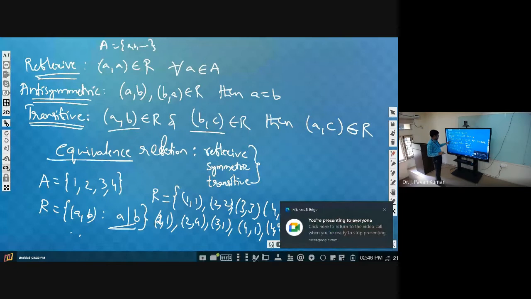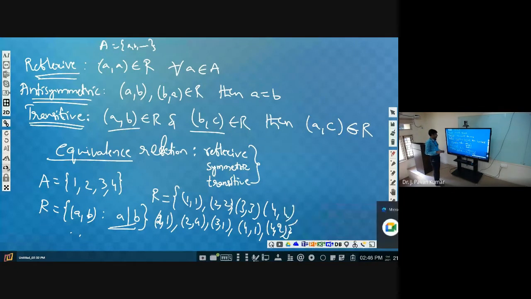Okay, now we have to see whether this particular relation is an equivalence relation or not. How can we determine whether it is reflexive or not? What is meant by reflexive? (a, a) belongs to R or not. So (1, 1), (2, 2), (3, 3), (4, 4) all belong to this relation R. So it satisfies the first thing. Next, symmetric in the sense if (1, 2) is present, then (2, 1) should also be present. Now (2, 1) is present, (1, 2) is not present, so it is not satisfying the symmetric property.